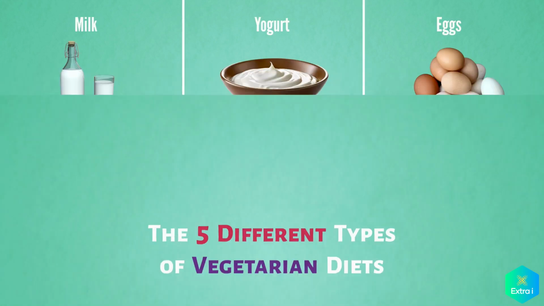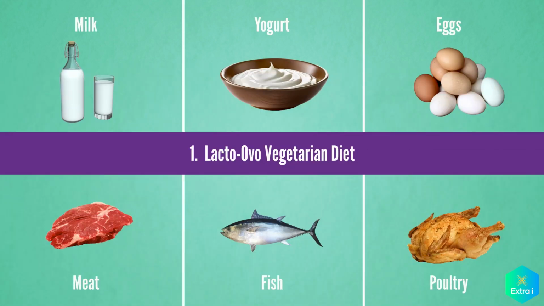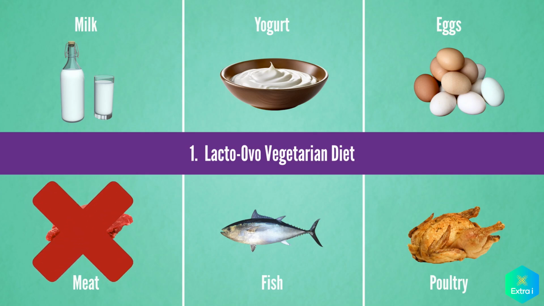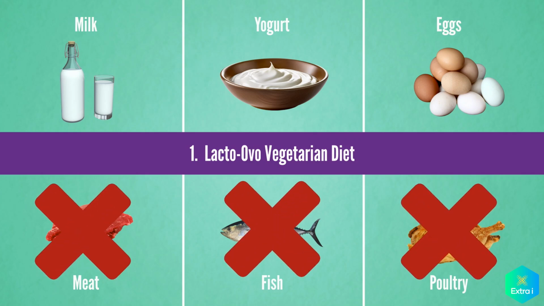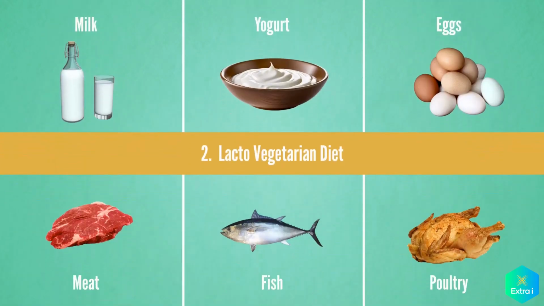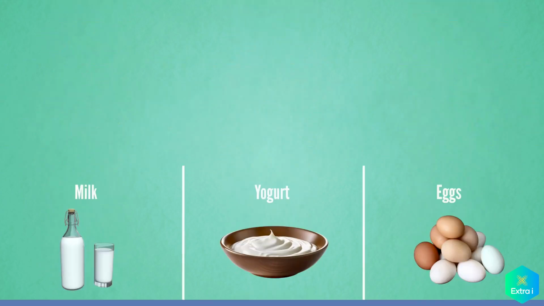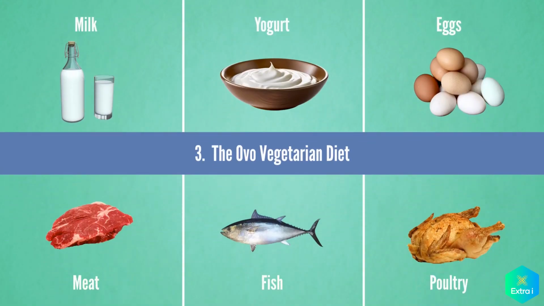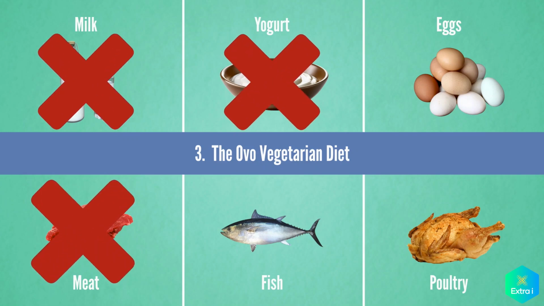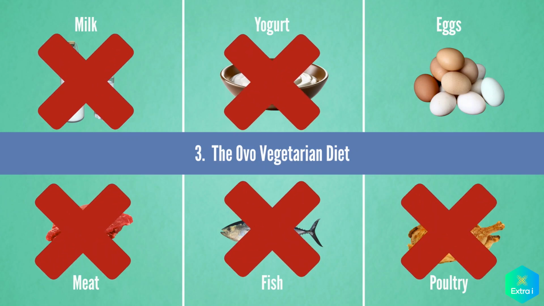They are: 1. Lacto-ovo vegetarian diet. This diet includes dairy products and eggs but excludes meat, fish, and poultry. 2. Lacto-vegetarian diet. This diet includes dairy products but excludes eggs, meat, fish, and poultry. 3. The ovo-vegetarian diet. This includes eggs but excludes dairy products, meat, fish, and poultry.